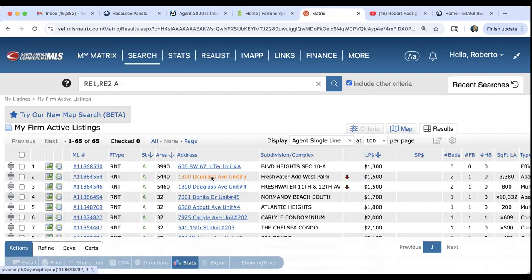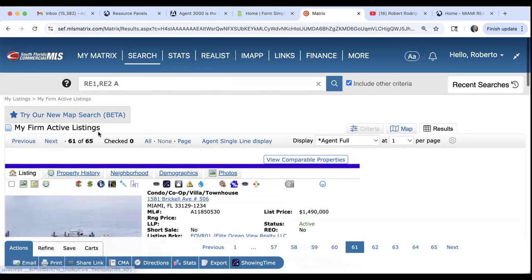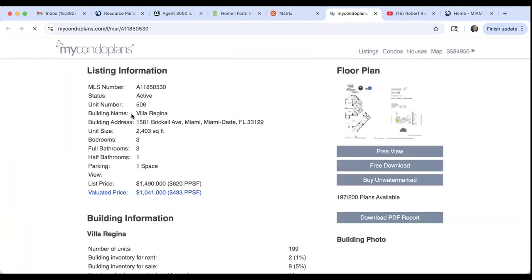Let me try another one real quick. Let's go Brickell right here. Let's click on My Condo Plans and see what we have. There it is. For Via Regina in Brickell, there's your floor plan.